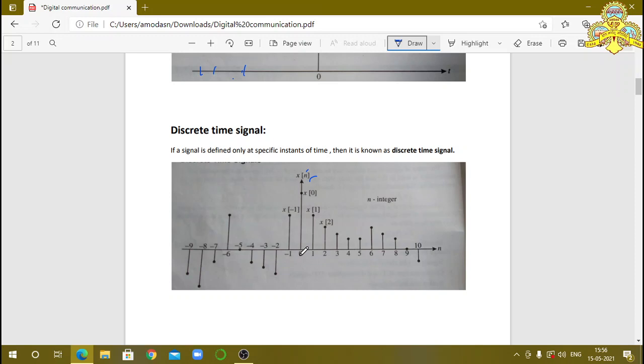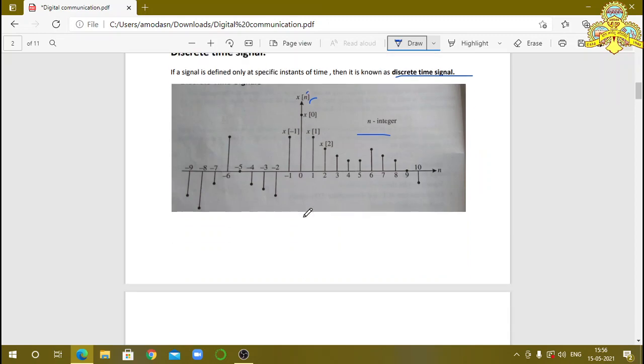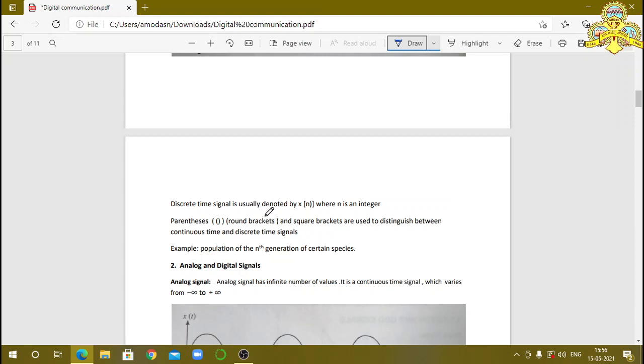You observe here, this is 0, then 1, 2, 3, like this. We have different discrete levels. N is an integer. It may be negative or it may be positive. If a signal is defined only at specific instants of time, only at a particular instant of time, then it is known as a discrete time signal. We indicate those values only at specific intervals. Discrete time signal is usually denoted by x of n where n is an integer. Here it may be a round bracket or a square bracket.